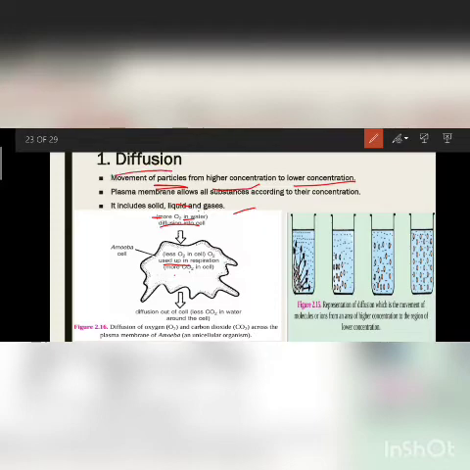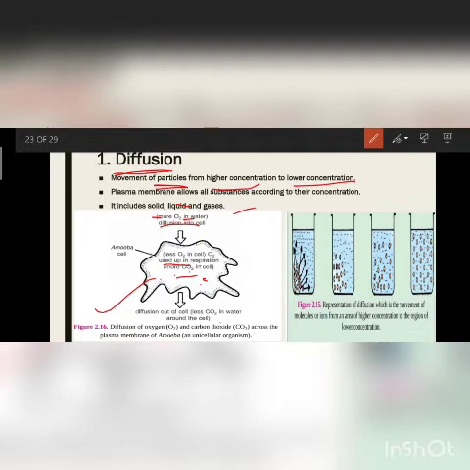And when this oxygen converts into CO2 by cellular respiration, the concentration of CO2 increases inside the cell. When the concentration of CO2 outside of the cell is low, this CO2 comes outside by diffusion, easily. So this is very important. Whenever the question comes, what do you mean by diffusion? Explain with example. You have to give this example of amoeba.